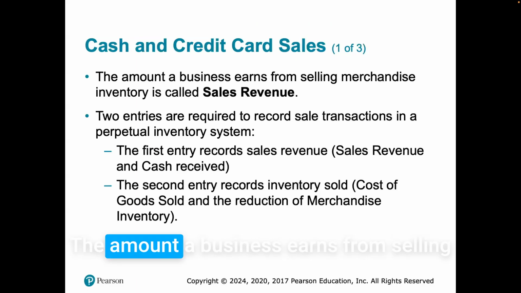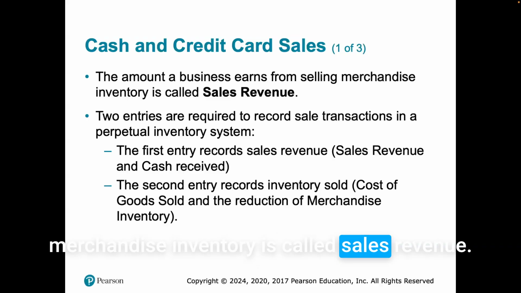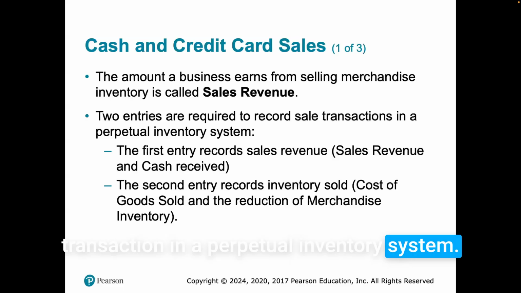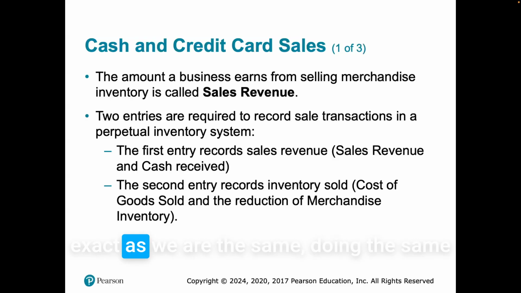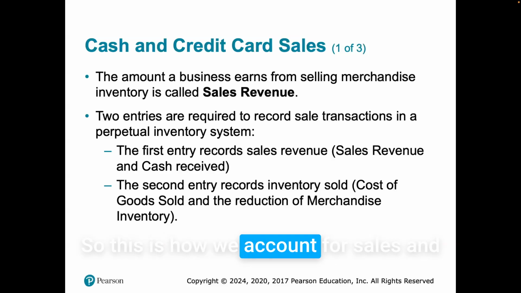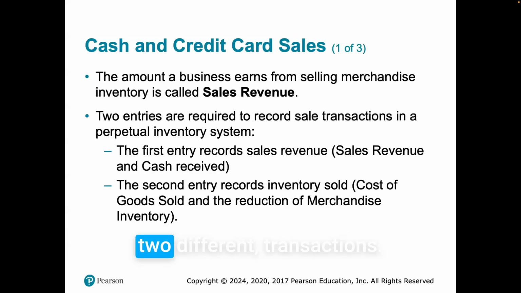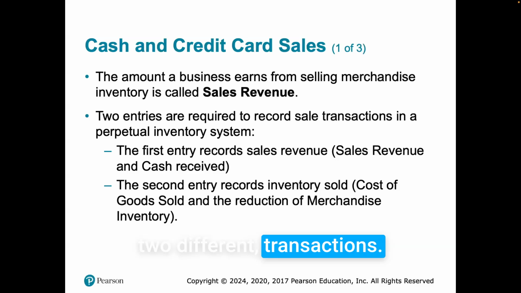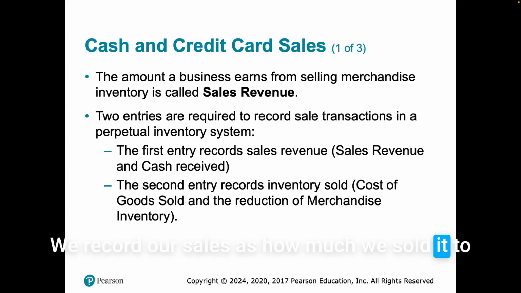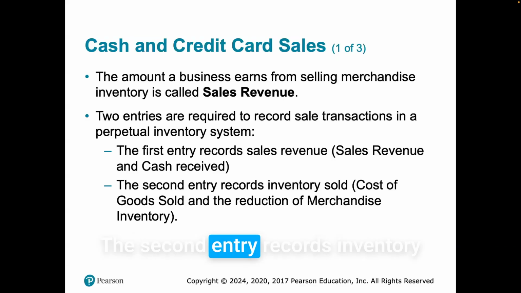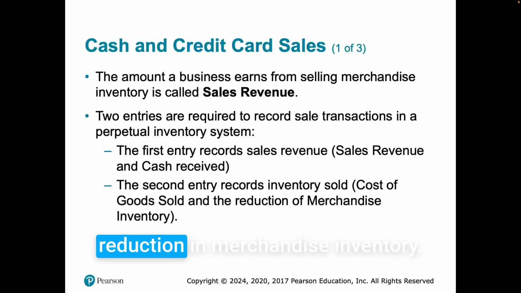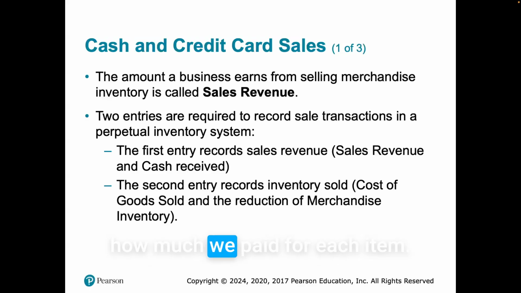Cash and credit card sales: the amount a business earns from selling merchandise inventory is called sales revenue. Two entries are required to record a sales transaction in a perpetual inventory system. So this is how we account for sales and inventory at the same time. The first entry records sales revenue and cash received. We record our sales as how much we sold it to the customer and how much we received in cash. The second entry records cost of goods sold and the reduction in merchandise inventory. This is why we need to know how much we paid for each item.